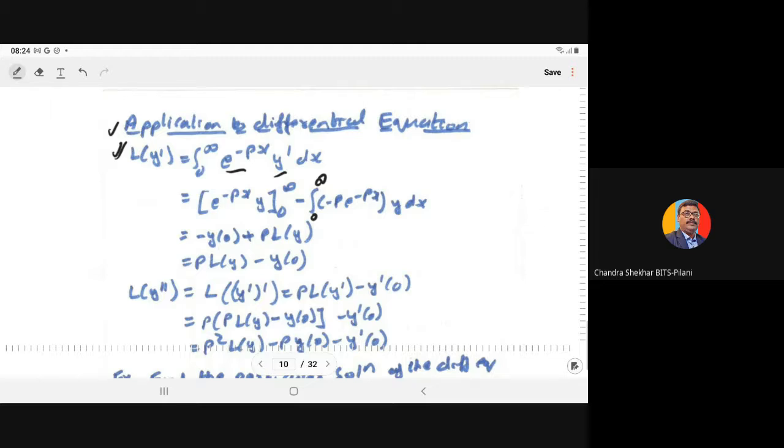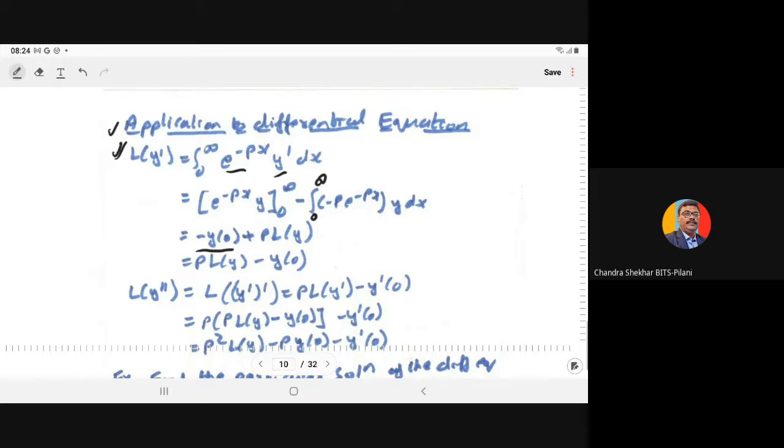As you take e to power minus infinity, that will be 0. So at the upper limit it is 0, and at the lower limit we have minus y at x equal to 0, that is minus y naught.